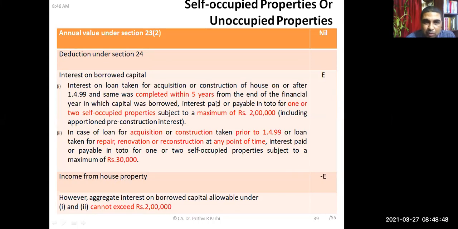If that is so, we have to take this figure, interest on borrowed capital, as either maximum 2 lakh or maximum 30,000 rupees. And consequently, income from house property can be negative to that extent. So the aggregate interest on borrowed capital under both these clauses cannot exceed 2 lakh rupees. The maximum amount is 2 lakh rupees. In certain cases, it is 30,000. So this is what we have discussed so far, right?